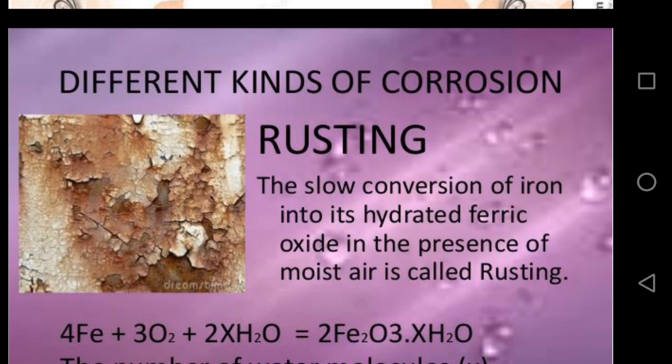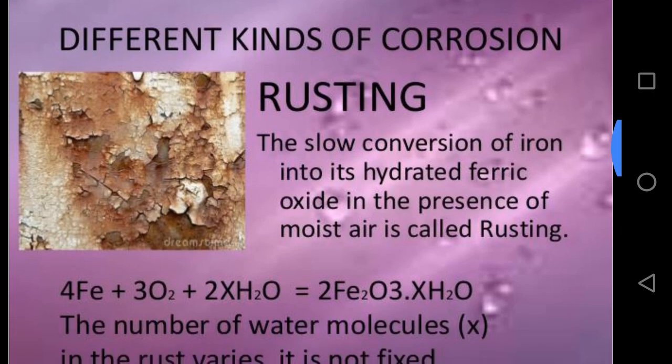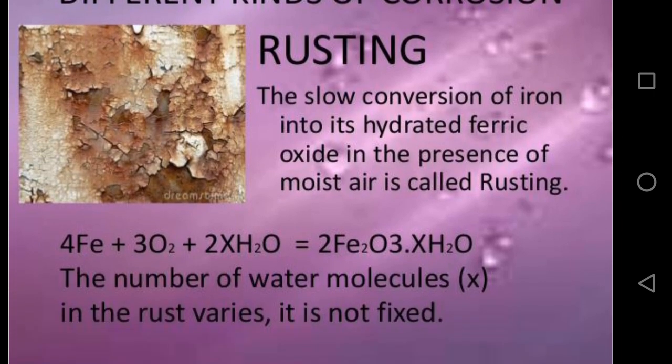So we define rusting as the slow conversion of iron into its hydrated ferric oxide in the presence of moist air is called rusting. And in rusting, the iron object is damaged and the water molecule attached here is not fixed.